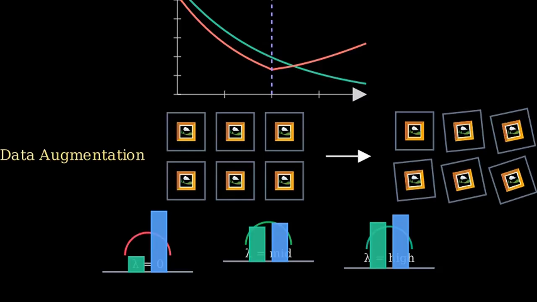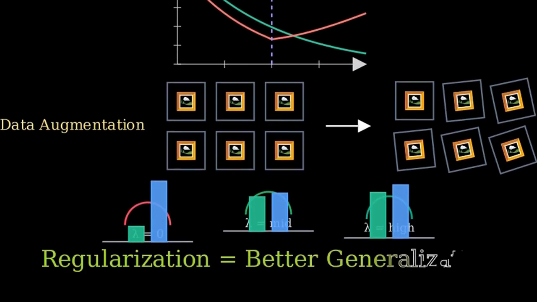In summary, regularization adds a penalty to discourage overly large weights. Lambda controls the balance between fitting the data and keeping the model simple. Ridge shrinks weights. Lasso selects features by making some weights exactly 0, and elastic net blends both.